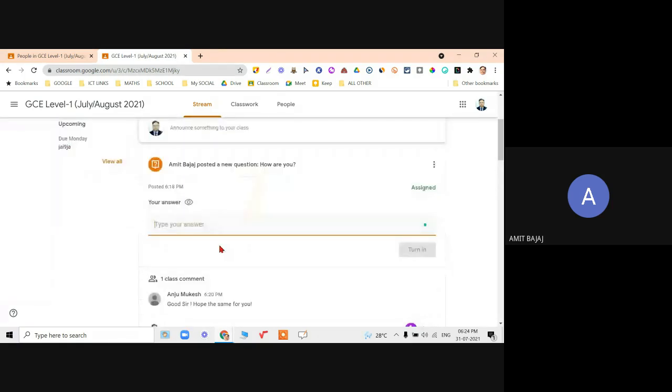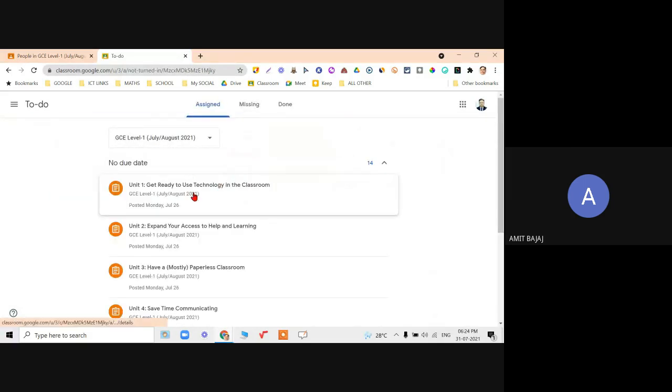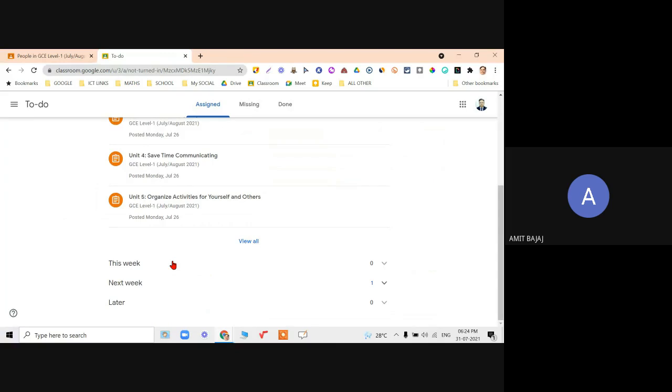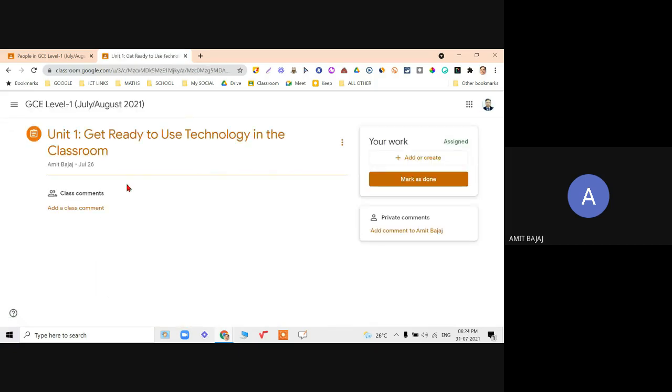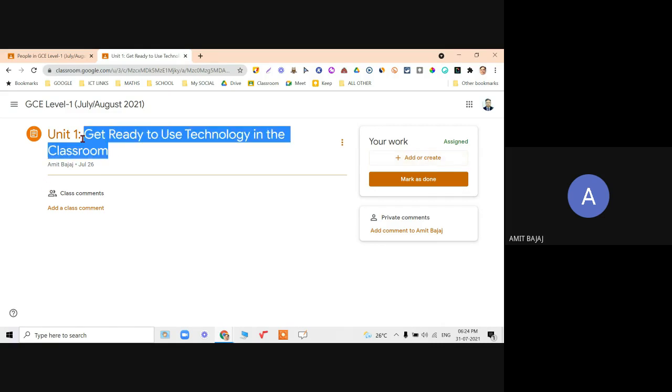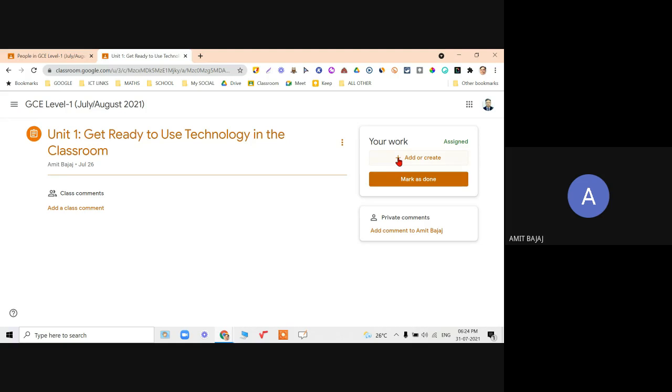So if any assignment is given, check it out, view all assignments. Let's say there was some assignment, because as of now, I haven't given you any specific assignment. Therefore, assignment is different from this kind of material. So when I click on this, check it out. Option is add or create. This is some assignment given to you. You have done this. So two things, add or create.